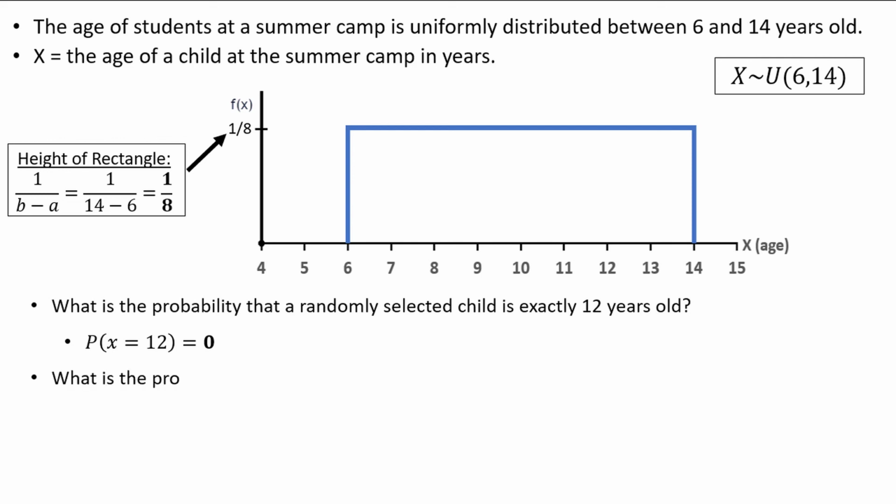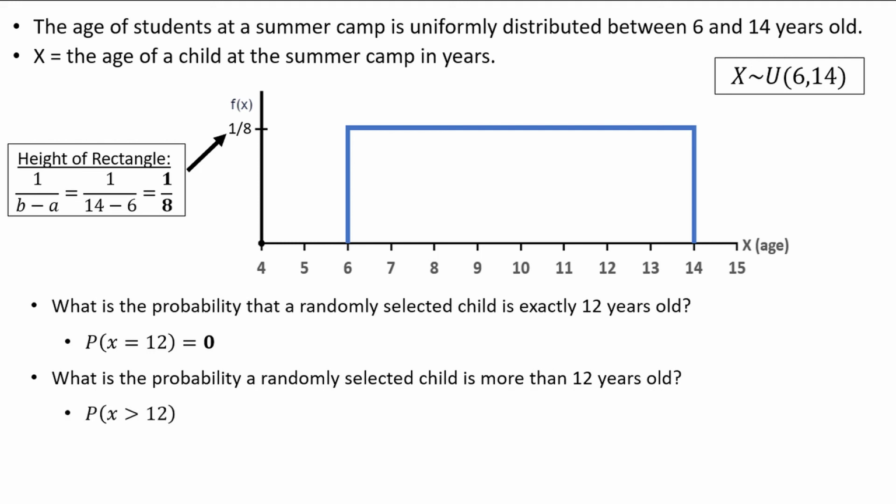What is the probability of a randomly selected child being more than 12 years old? This could be written as either the probability that x is greater than 12 or the probability that x is greater than or equal to 12. It doesn't matter which one we use, since the equals part doesn't add anything to the probability, since there's no probability at an individual point.